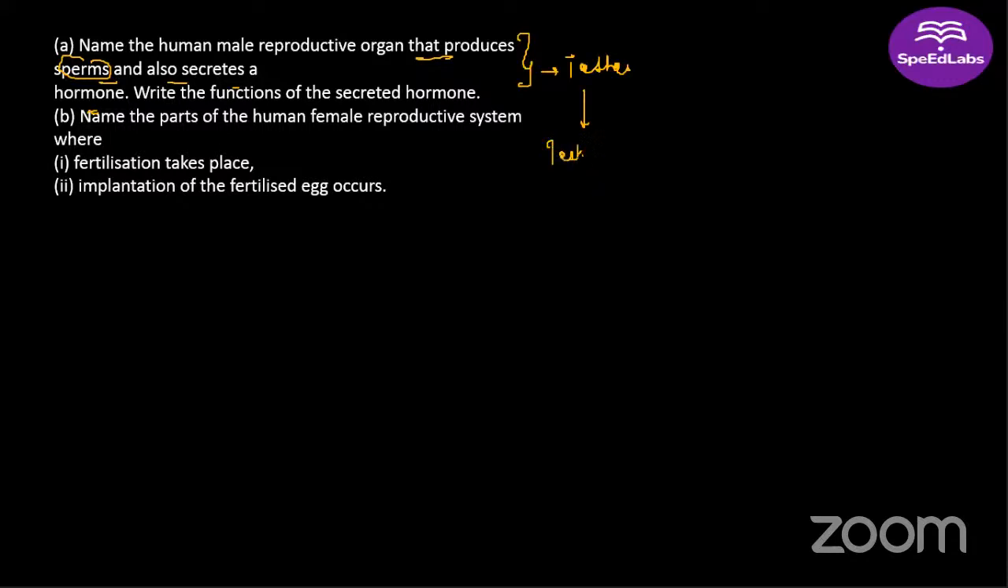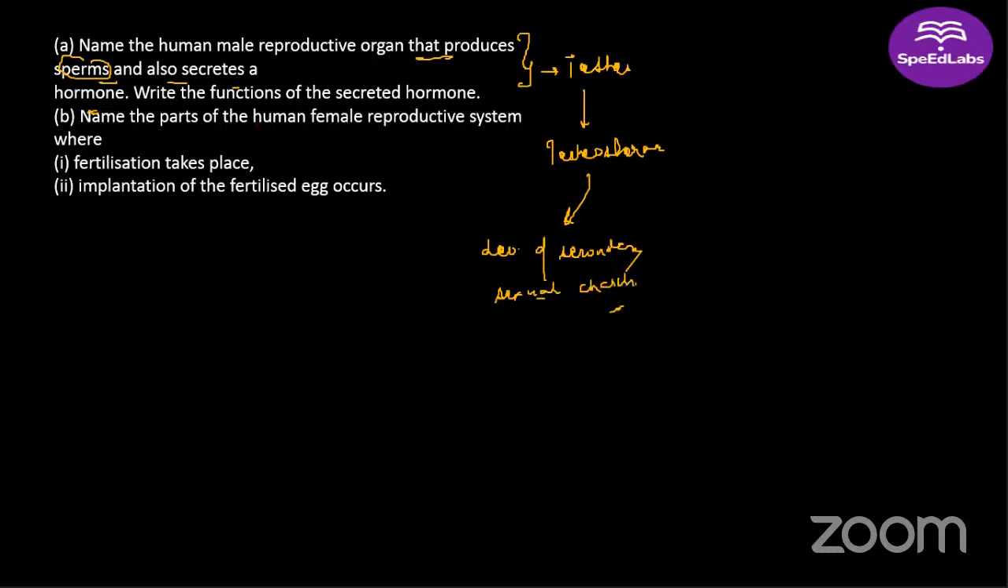Good. Testosterone. What is the function of testosterone? Sanskriti, vas deferens is not a hormone. Testosterone is the hormone which is secreted by testes, right? And Devanshi, very good, correct answer. Testosterone is responsible for development of secondary sexual characteristics. Yes, Arushi, correct answer.